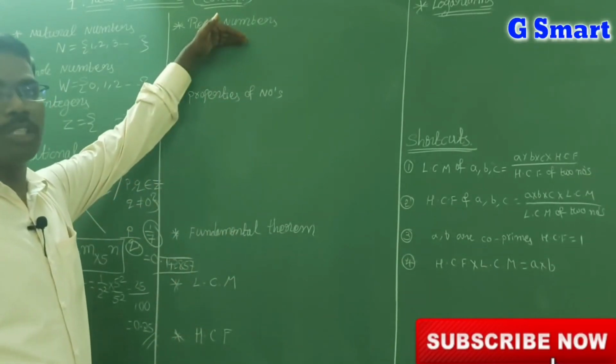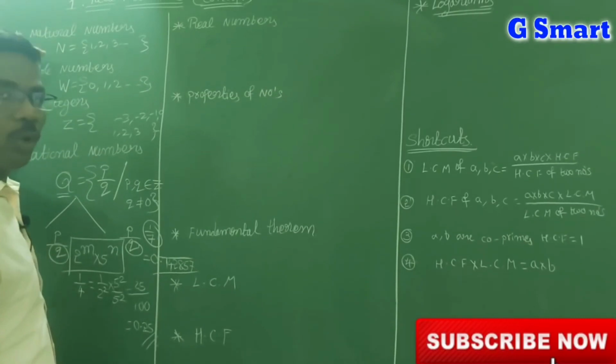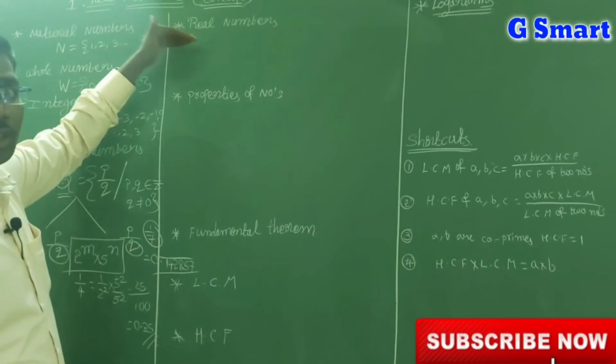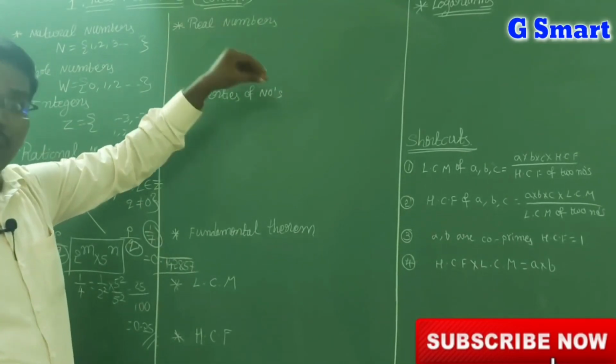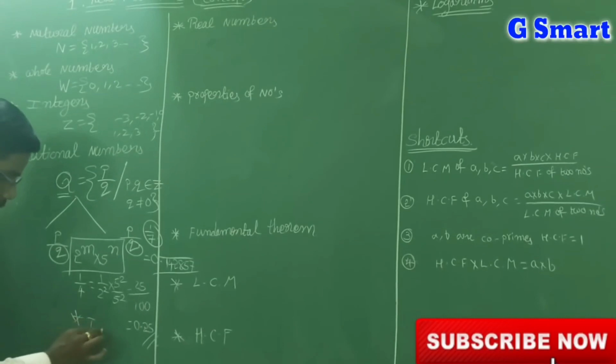Coming to real numbers: the combination of all, the set of all natural numbers, whole numbers, integers, rational numbers and irrational numbers, those are all called real numbers. What is an irrational number? That is what we will see next.